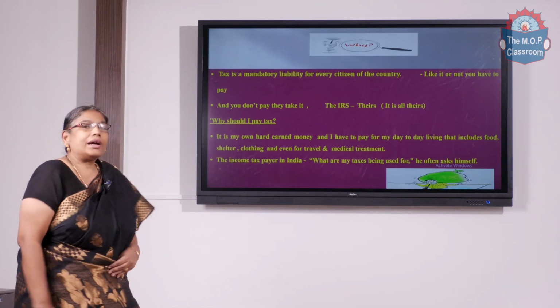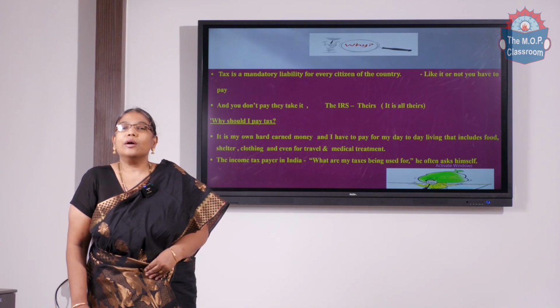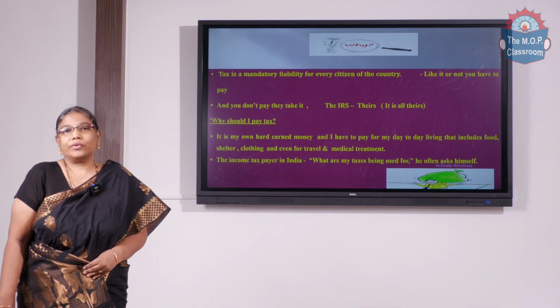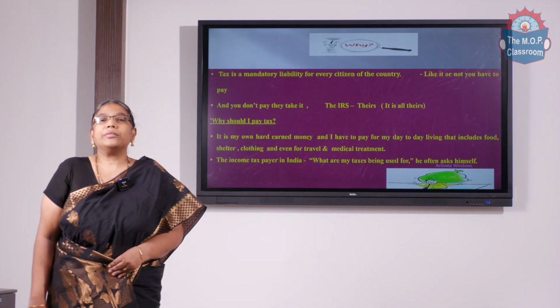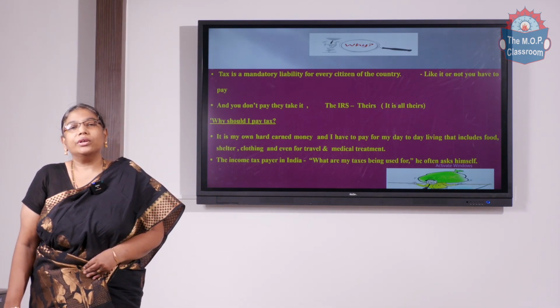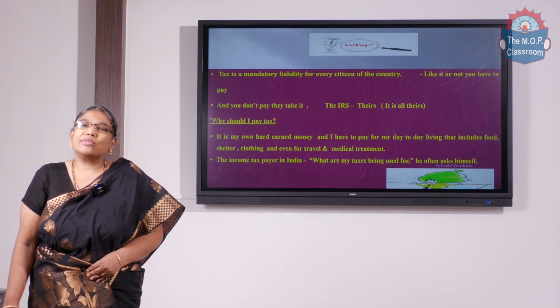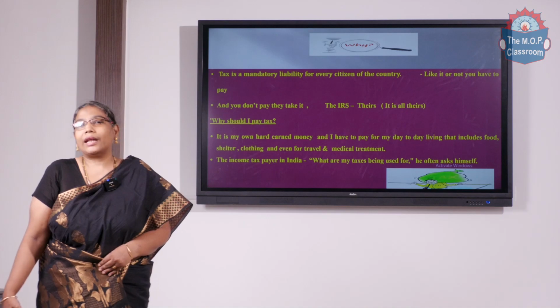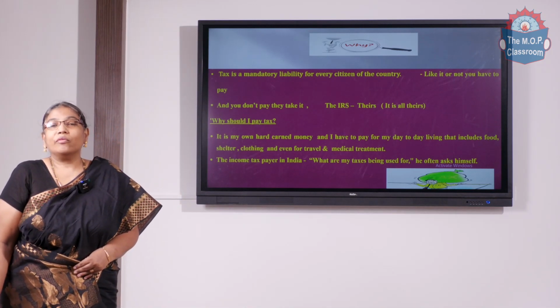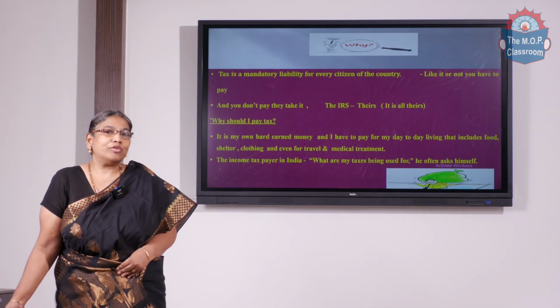Tax is a mandatory liability. Still, every citizen of India who is a taxpayer and whose income is above the exempted level will always raise the question, why should I pay tax? There is always some sort of criticism or sarcastic comment among taxpayers: why should I pay tax? Whether I like it or not, I have to pay tax.